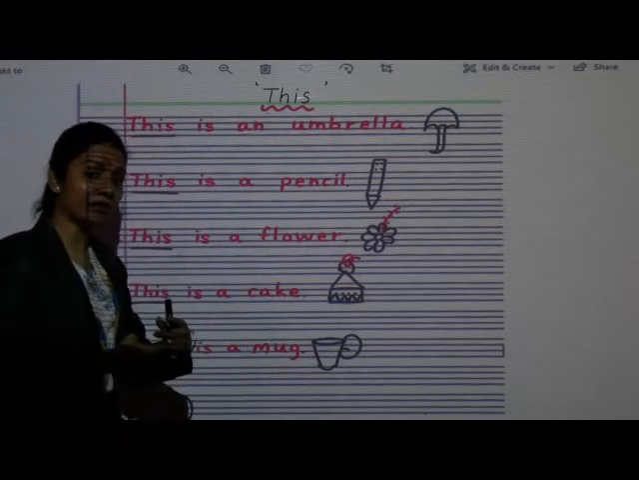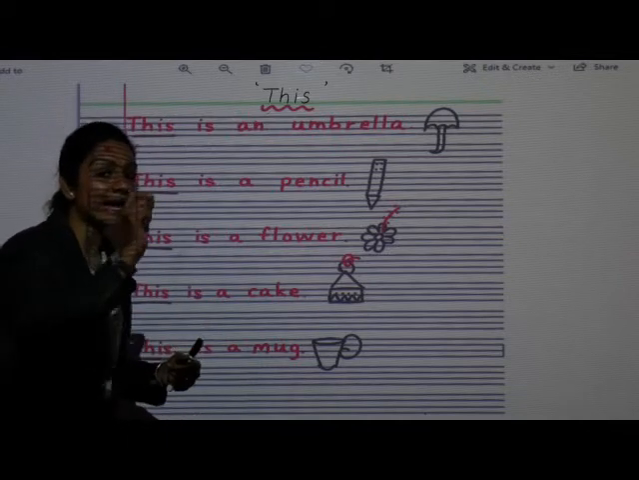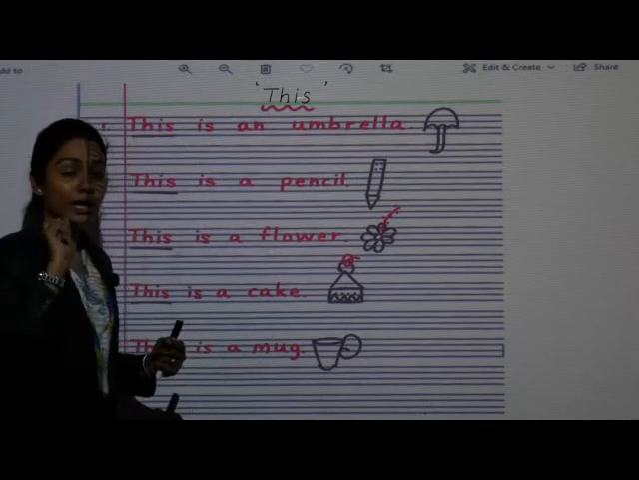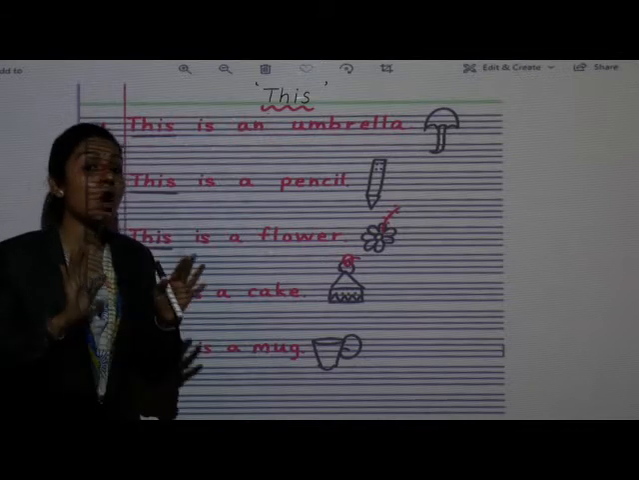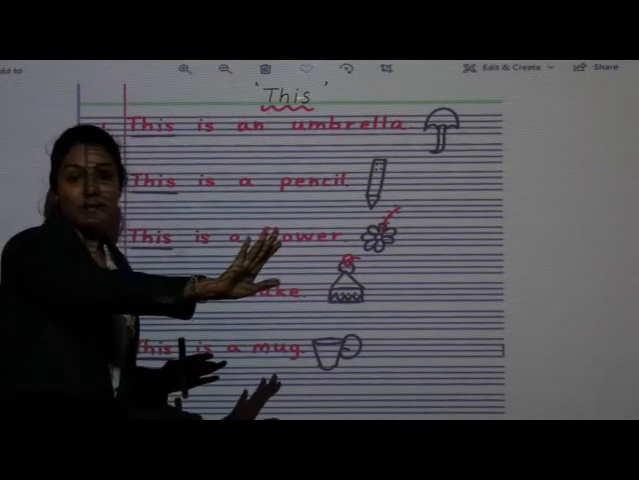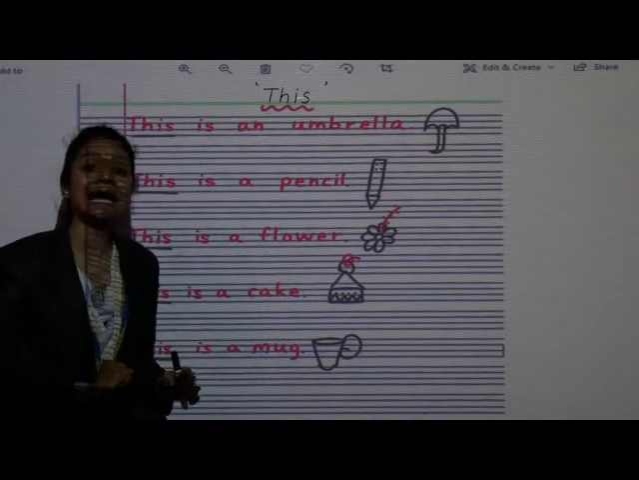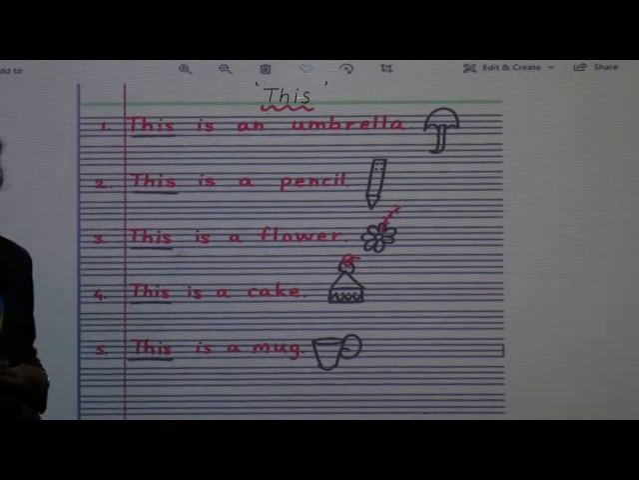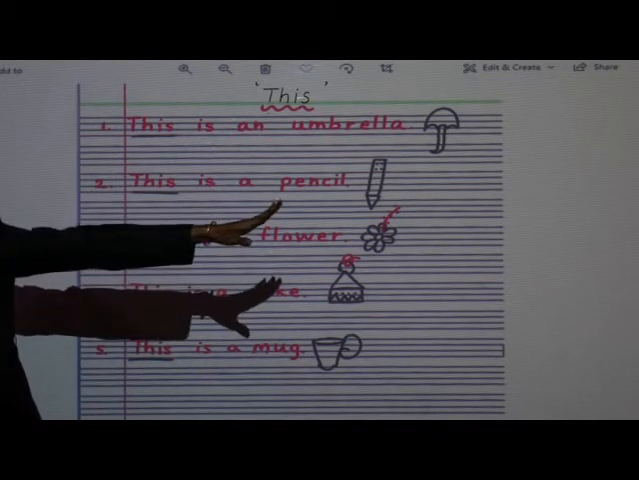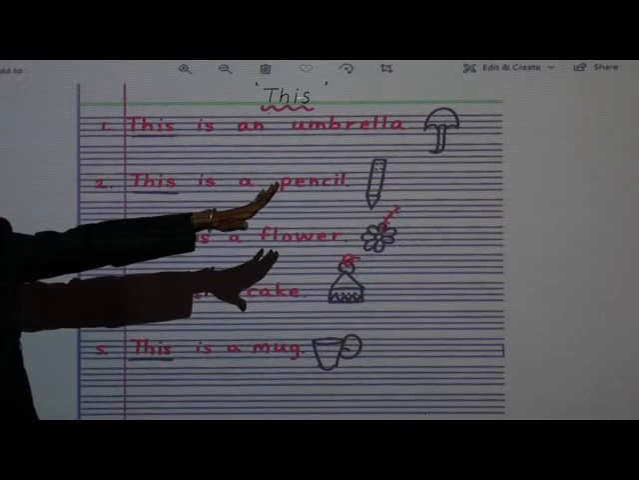Okay. Now same way we are going to learn about THAT, that sight word. Okay. Now children, when we use that sight word, the person or anything which is far from us, that time we use that word. Now example, I am here. Okay. और मेरे दूर वहां पर चेयर है, मुझसे बहुत दूर है वो चेयर. ओके, तो मैं क्या बोलूंगी? That is a chair. ओके, मुझसे दूर है ना वो चीज, सो मैं बोलूंगी that is a chair.